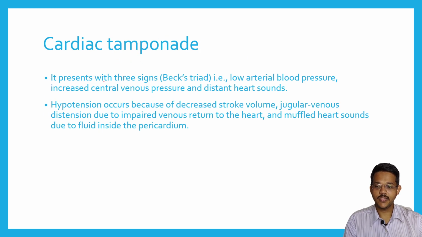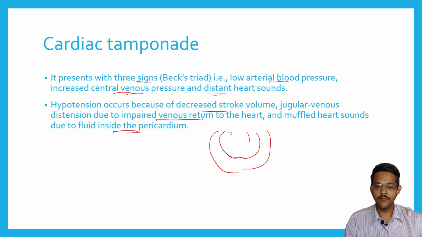Cardiac tamponade presents with three signs, which is called Beck's triad: low arterial blood pressure, increased central venous pressure, and distant heart sounds. In this condition, hypotension occurs because of decreased stroke volume, jugular venous distension due to impaired venous return to the heart, and muffled heart sounds due to fluid inside the pericardium.